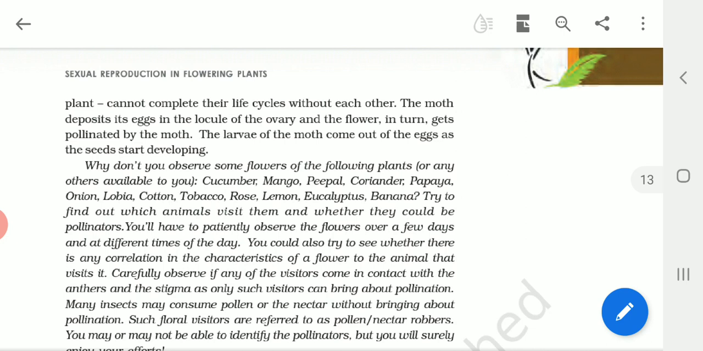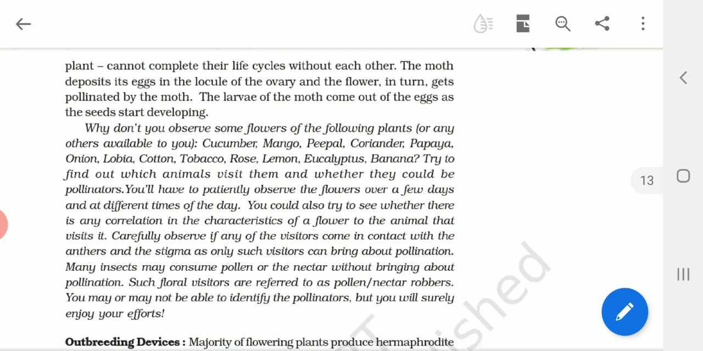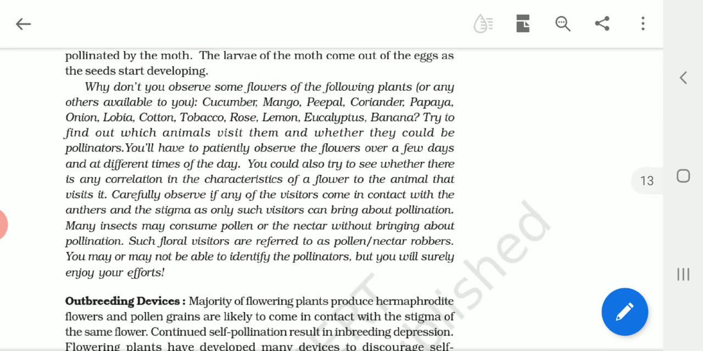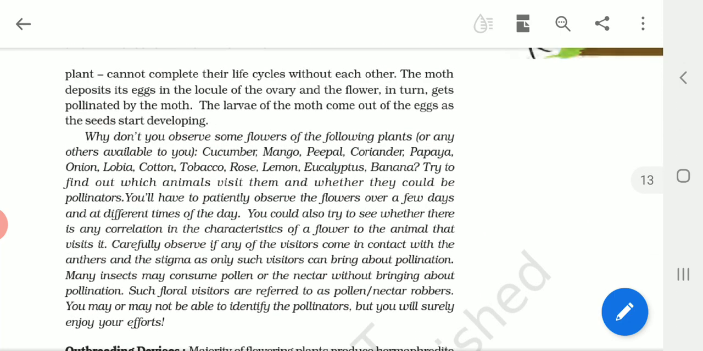What is autogamy? Autogamy is the transfer of pollen grains from the anther to the stigma of the same flower, isn't it? So, now if this happens regularly, what will happen to the flower? Only the same characters will be transferred to the plant, isn't it? So therefore, continuous autogamy is not good for the plant. That is called self-pollination. Okay.